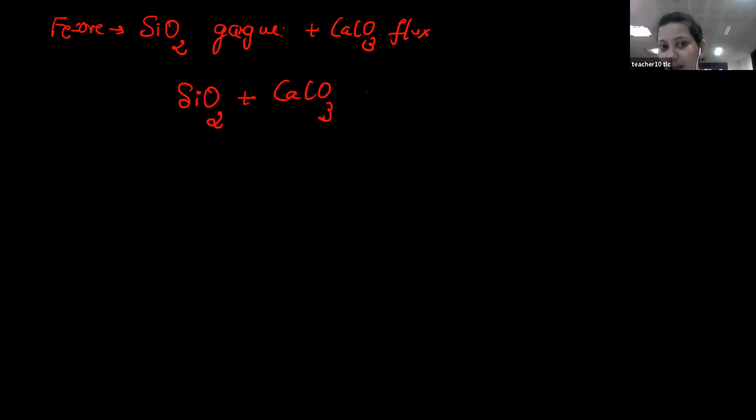So to this reaction chamber, when you add limestone as a flux, then what happens? This SiO2, which was there in the ore as impurity, reacts with the calcium carbonate and will be removed as calcium silicate.